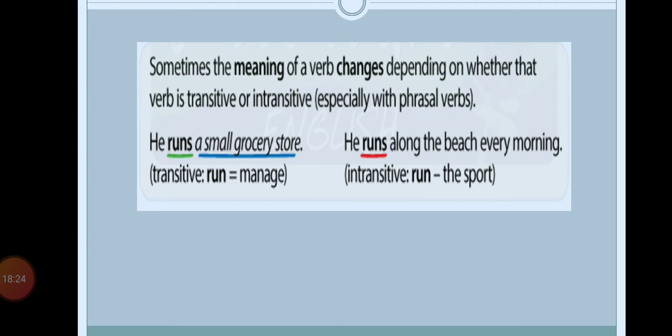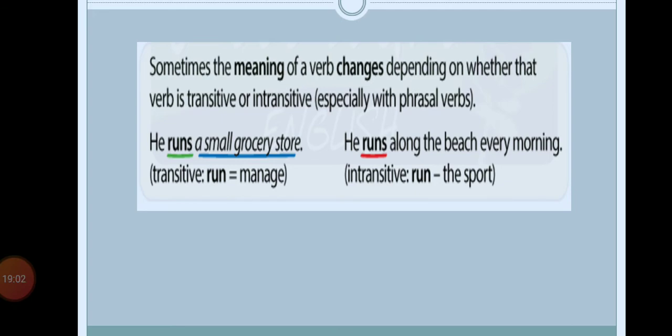Now just have a look at the second sentence. He runs along the beach every morning. Read the sentence properly again. He runs along the beach every morning. What is the meaning of this sentence? That every morning he runs along the beach. Beach के side से, beach के बाजू से वो हर morning में run लेता है, morning walk लेता है, right? So here the meaning of run is the sport. It's an activity, an everyday action done by him.